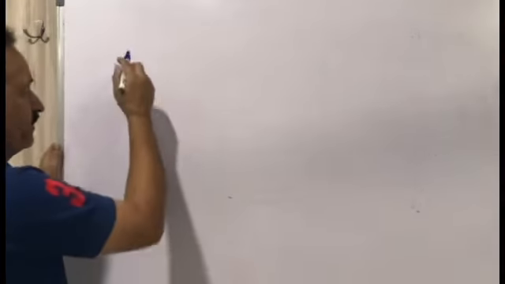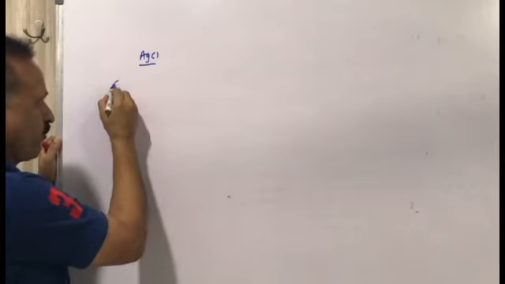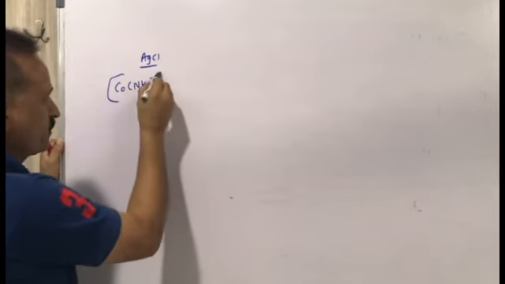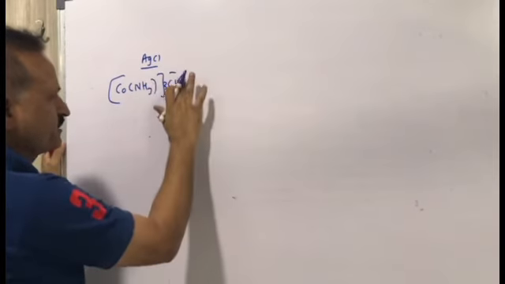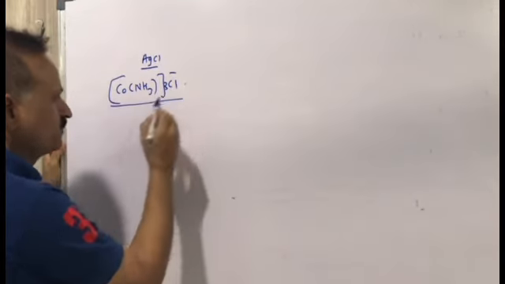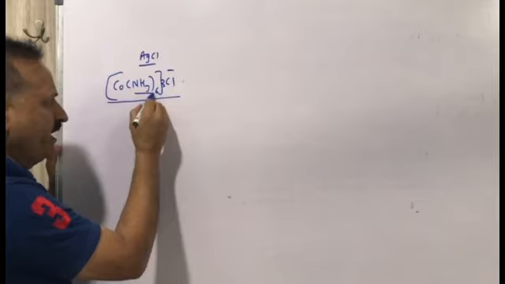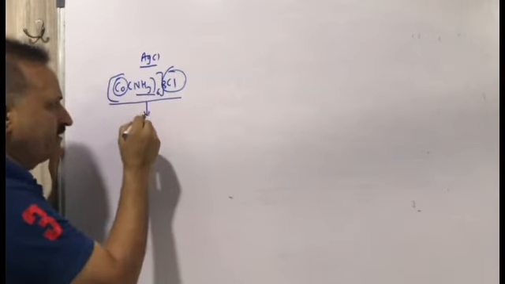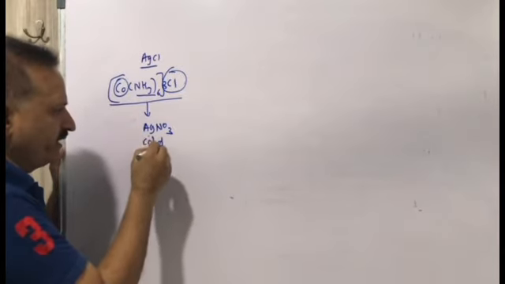The precipitate was silver chloride. So we have cobalt, ammonia and chloride, CoCl3. This is the coordination compound, ammonia with cobalt chloride, to which we added cold silver nitrate, AgNO3, in excess.